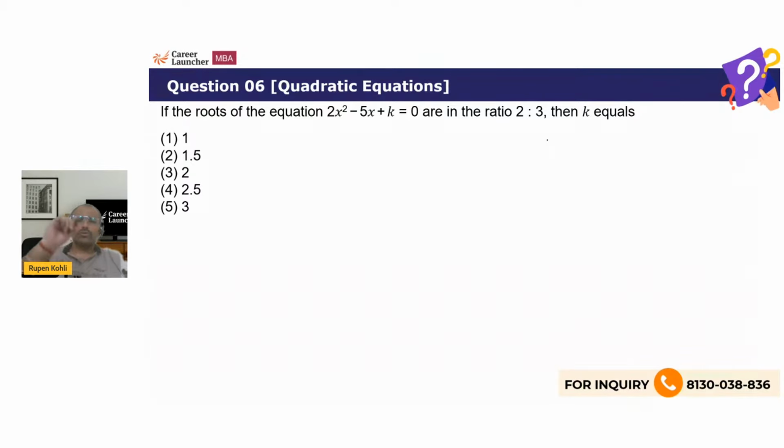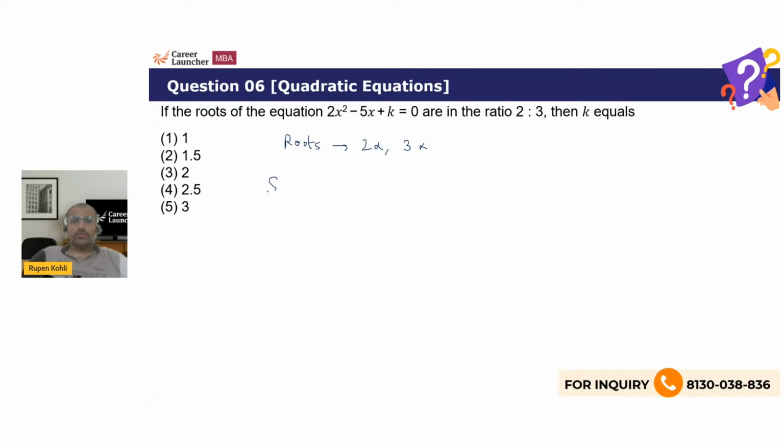So whenever some ratio is given, we always take a ratio constant and we define the quantities. That's the first thing. So 2 is to 3, so we take the roots to be something like, let's say, 2 alpha and 3 alpha. So sum and product of roots, we know those relationships. For ax squared plus bx plus c, minus b by a is the sum of roots, product of roots is c by a. So just apply that, you'll get the value of this k.